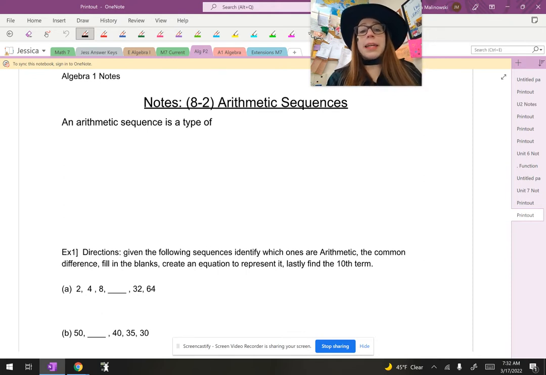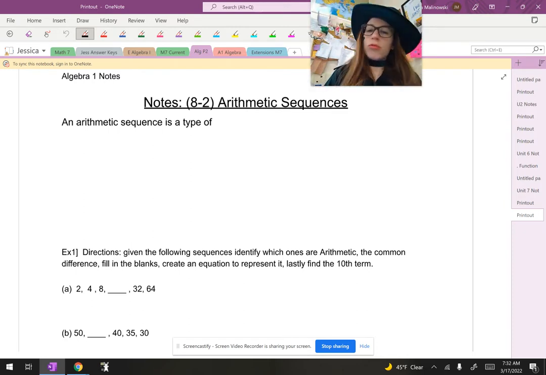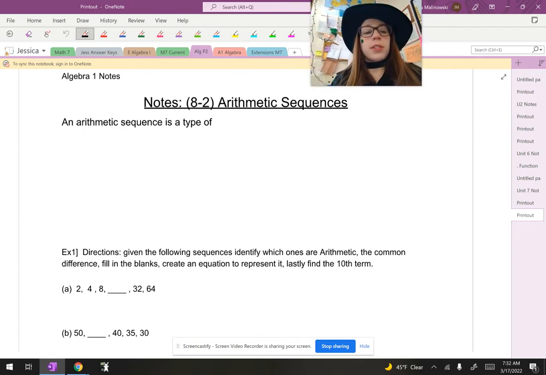And arithmetic, I feel like I need to look that up. I'm pretty sure it's an adjective. Yes, I'm right. Proud of myself.